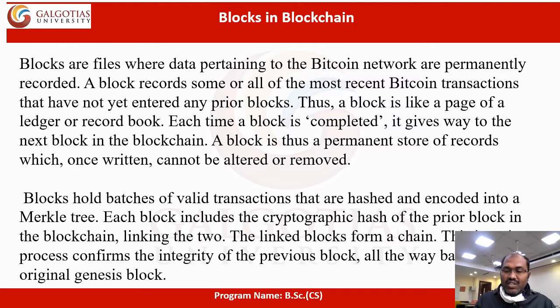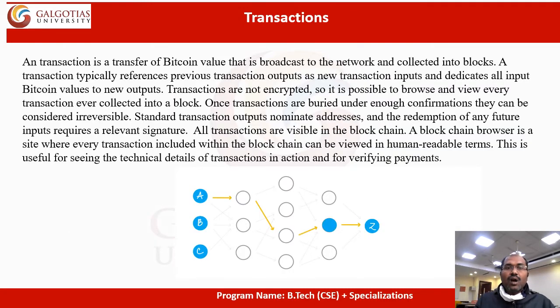Next presentation: how a transaction is made in the blockchain. A transaction is a transfer of Bitcoin value that is broadcast to the network and collected into blocks. Here, transaction ABC should be performed. The block interacts with many blocks and reaches the receiver.